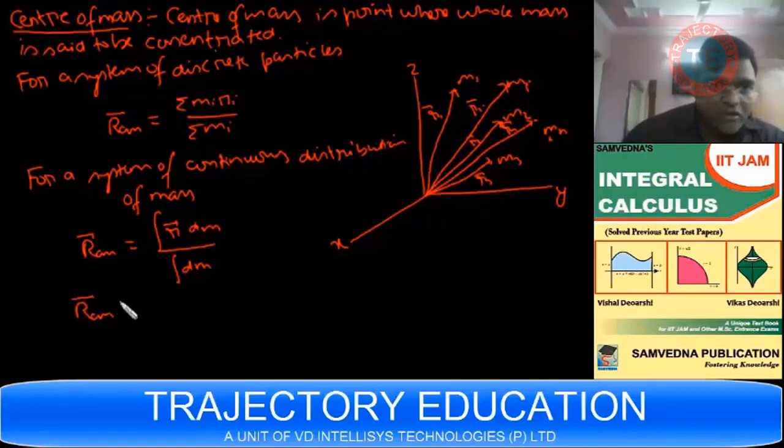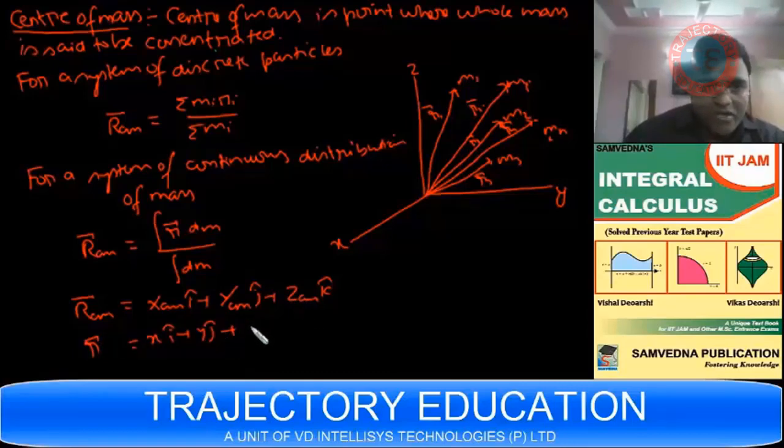If I write RCM as XCM i, YCM j, and ZCM k, and the r vector as xi, yj, and zk, this will split into three expressions.